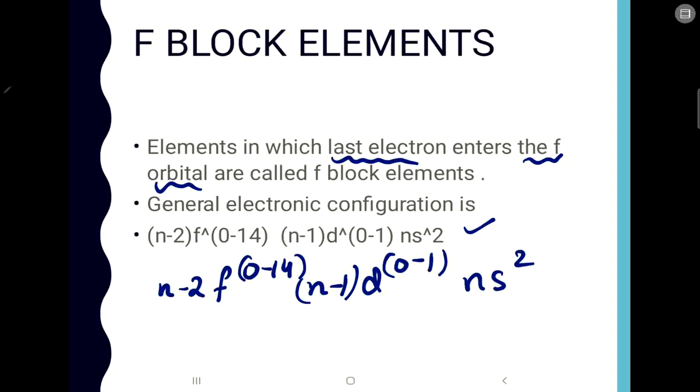The f block elements are not very important. You just have to remember the outer configuration, and that is important. The outer configuration for the f block is (n-2)f 0 to 14, so the number of valence electrons can vary. Then (n-1)d can be from 0 to 1, and then ns2. So this is the outer configuration.